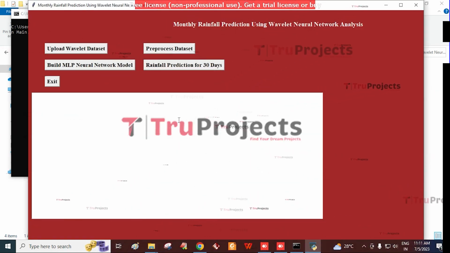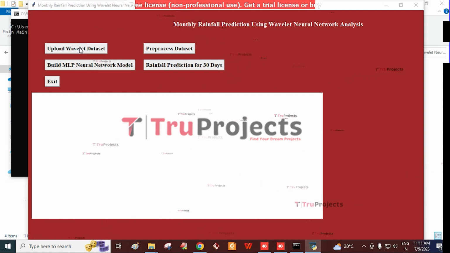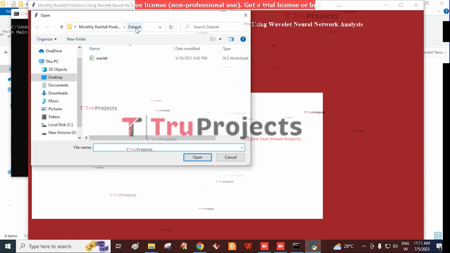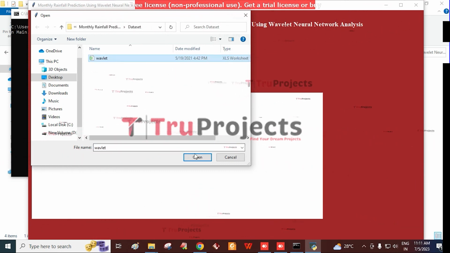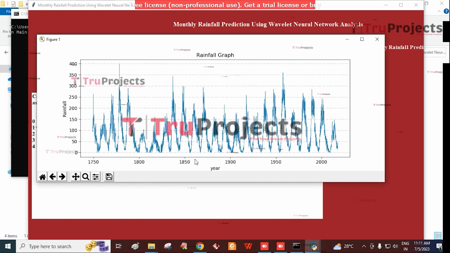And this is the graphical user interface. With this, we are interacting with the program. First, we need to click on Upload Wavelet Dataset. By this button, we are going to import the dataset from the corresponding dataset folder. And here I am selecting the wavelet dataset and clicking on the Open button.